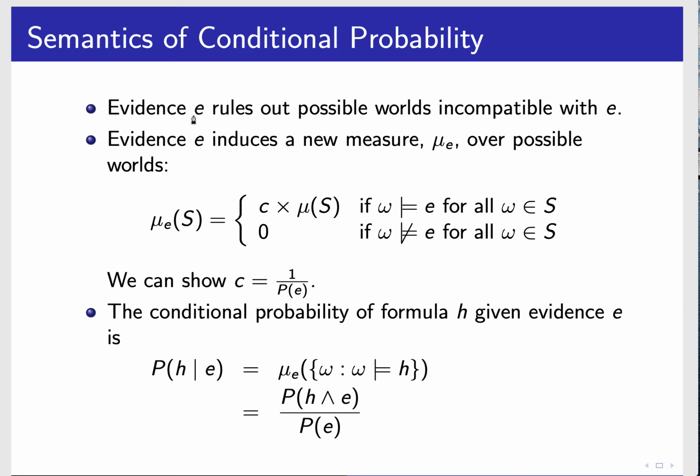So this is probably the definition you've seen before, but sometimes this is a useful way to think about it: ruling out all the possible worlds where the evidence is false and just multiplying everything else by a constant, because often in our programs that's what we're going to end up doing. It also lets us know why this is the formula. It's not an arbitrary magical definition, but rather a consequence of how we're going to do things.